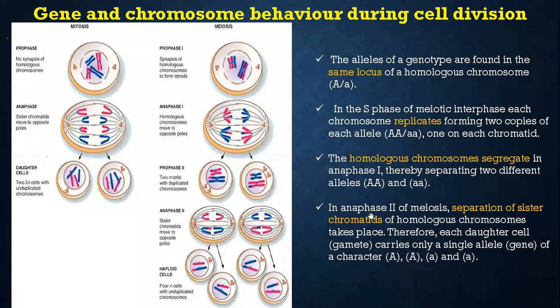In the first anaphase the centromere does not divide. Then in anaphase of meiosis 2, they divide; this centromere division happens. So you get a capital A and a small a. The four alleles are separate. Here you can see the separate alleles.